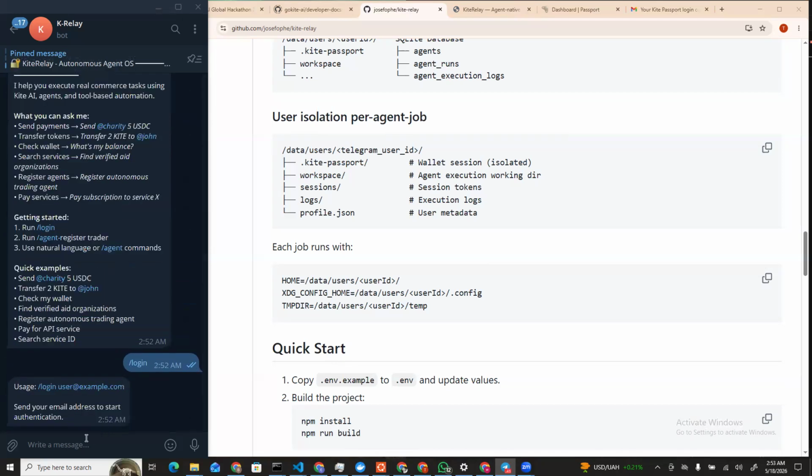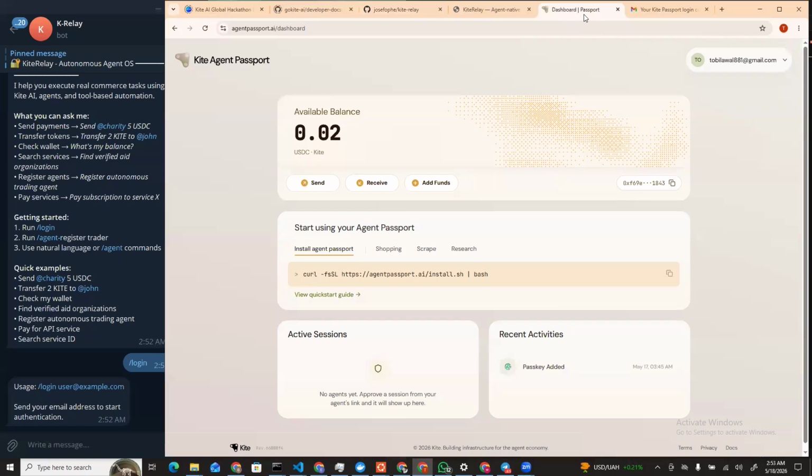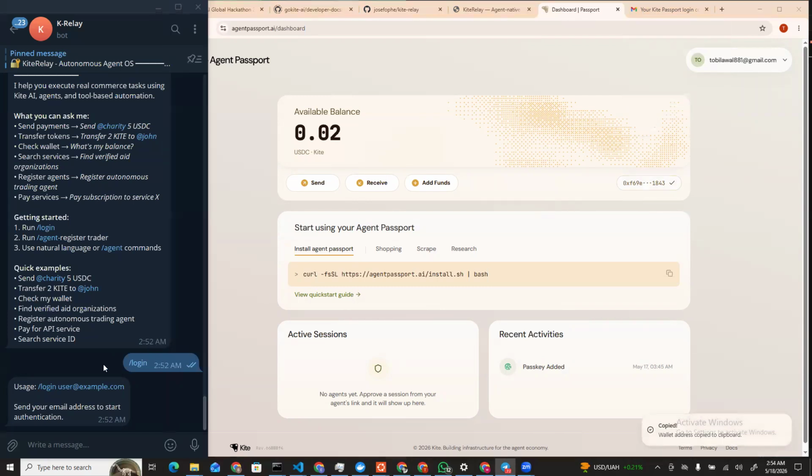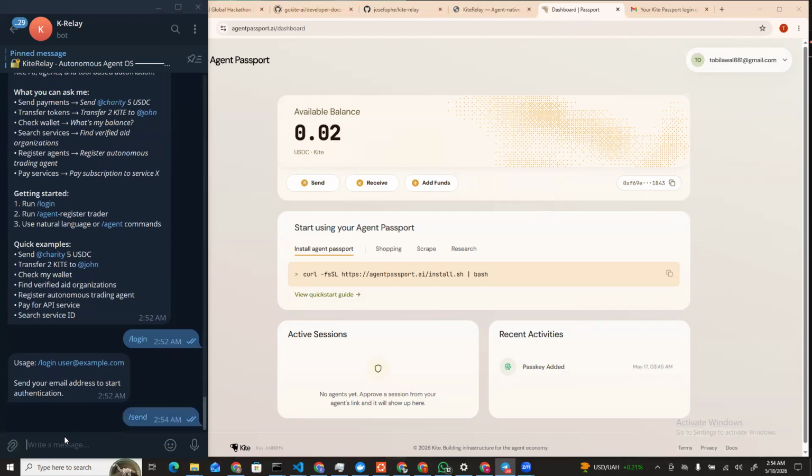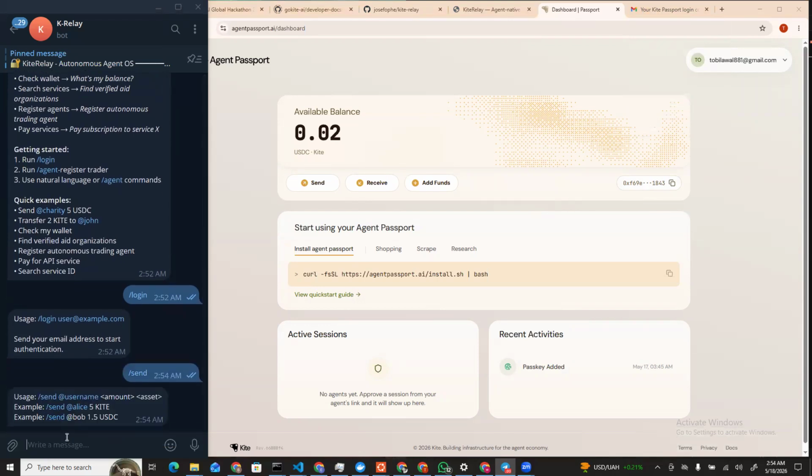Another is you can as well transfer token. So I can transfer token to a user. Let's assume this is another user here. Of course, if you have an address, you can send this directly. But if you use the word send, you can send to their Telegram username once this person has started the Kite Relay. So for now, I'm just going to send to his address.